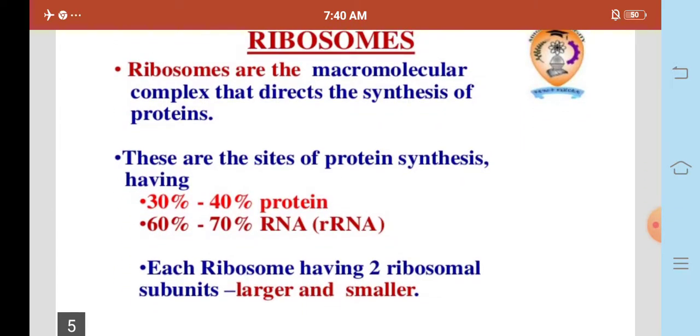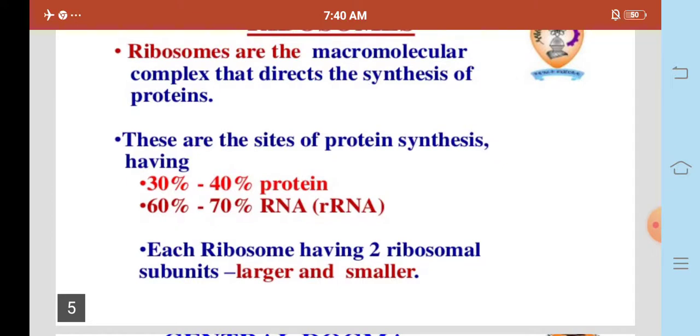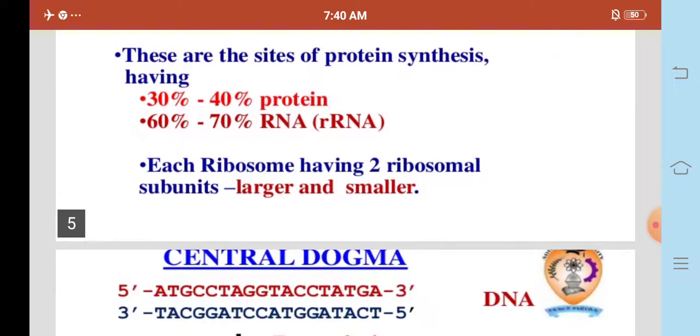Ribosomes are the macromolecular complexes that direct the synthesis of proteins. These are the sites of protein synthesis, having 30 to 40% protein and 60 to 70% rRNA. Each ribosome has 2 ribosomal subunits, larger and smaller.